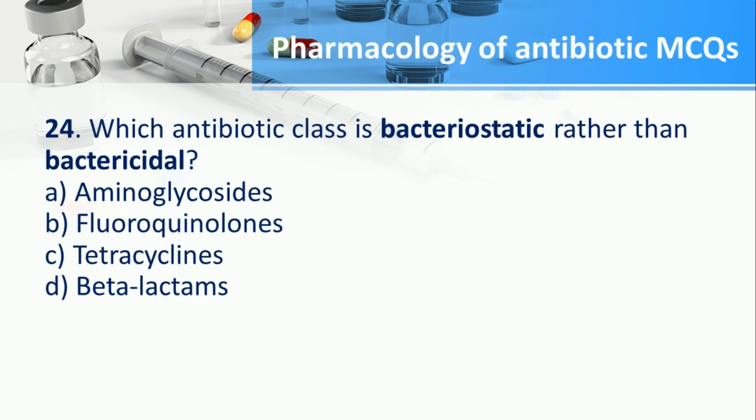Number 24. Which antibiotic class is bacteriostatic rather than bactericidal? A. Aminoglycosides, B. Fluoroquinolones, C. Tetracyclines, D. Beta-lactams. The answer is C. Tetracyclines.